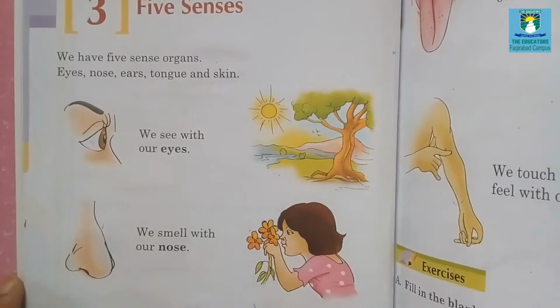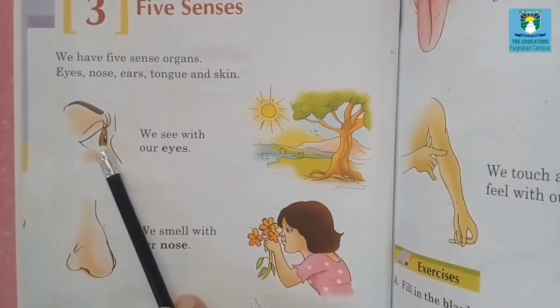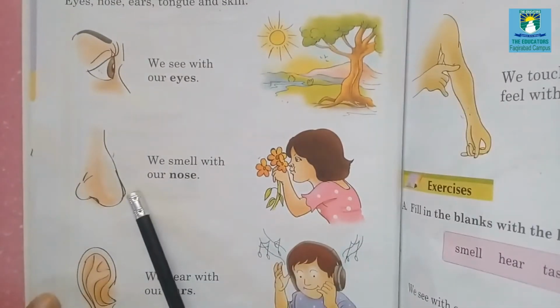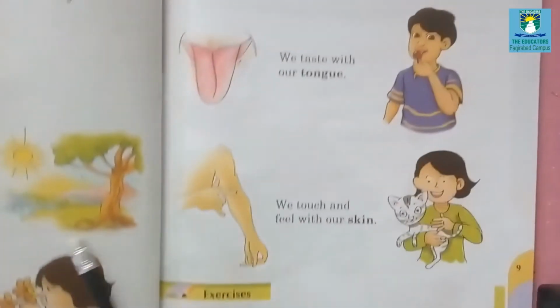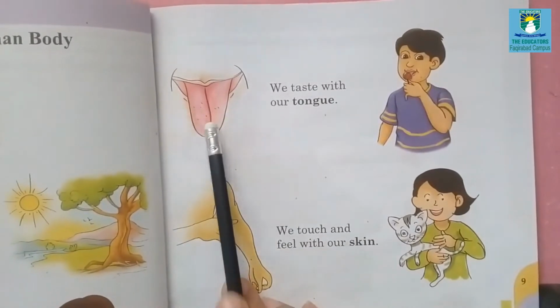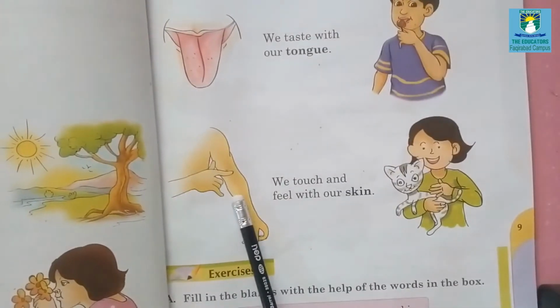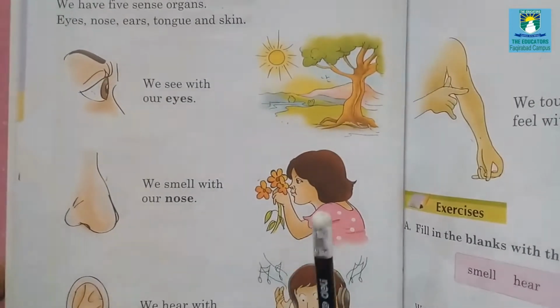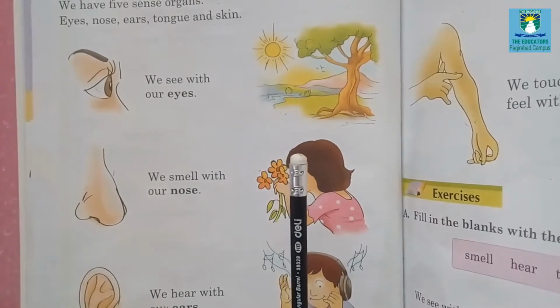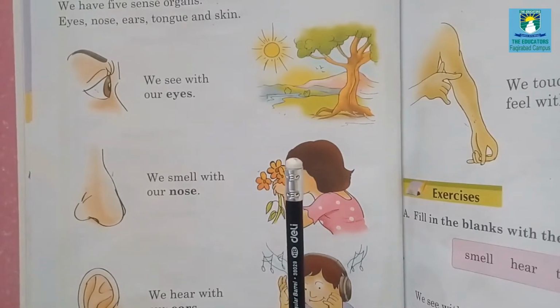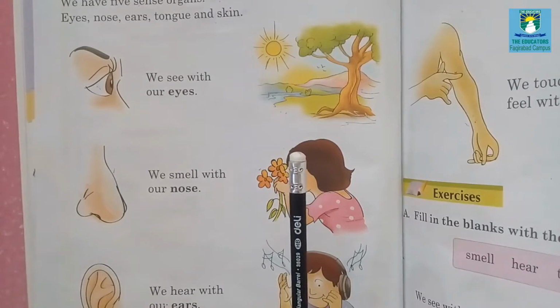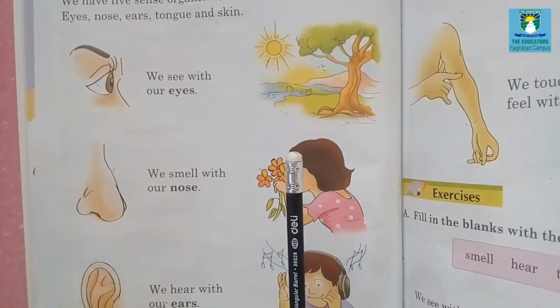Number 1 is eye. Number 2 is nose. Number 3 is ear. Number 4 is tongue. And number 5 is skin. I will teach you about the senses. What is the meaning of senses? Senses means the power of sight, smell, hearing, taste and touch.